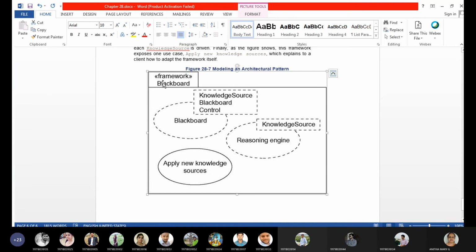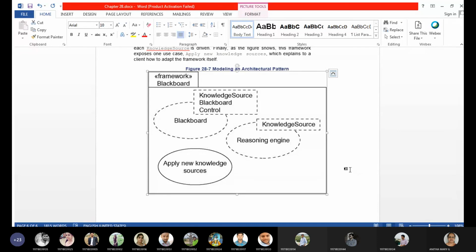The name of the framework we are taking here is Blackboard. In order to get the framework of the Blackboard, what things need to be collaborated? Say, suppose the whiteboard that MS Teams is giving us. In that whiteboard, in order to teach, what things need to be collaborated?